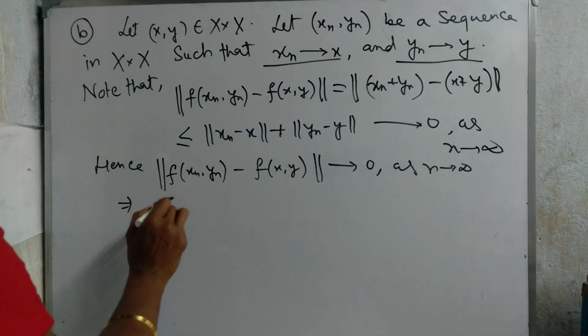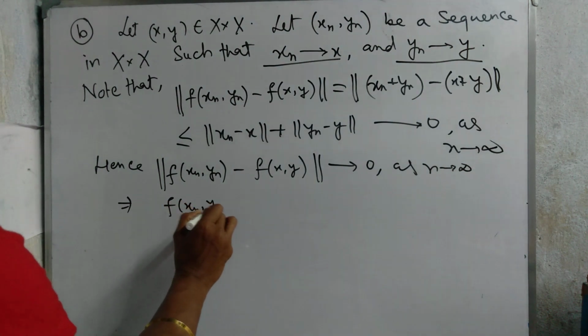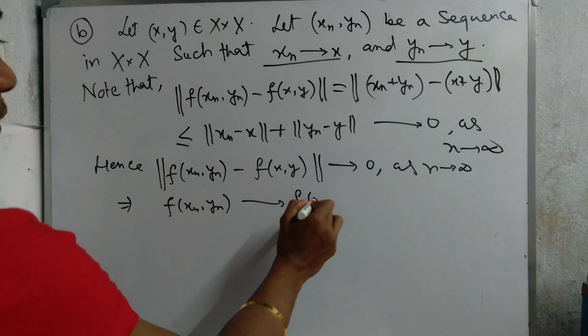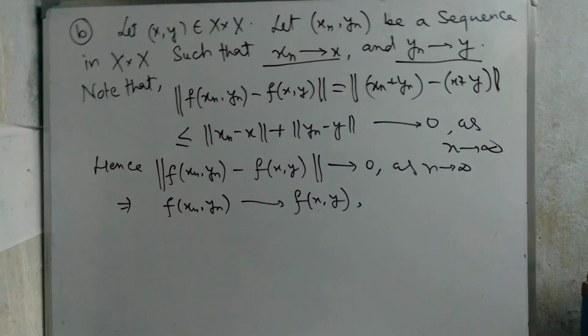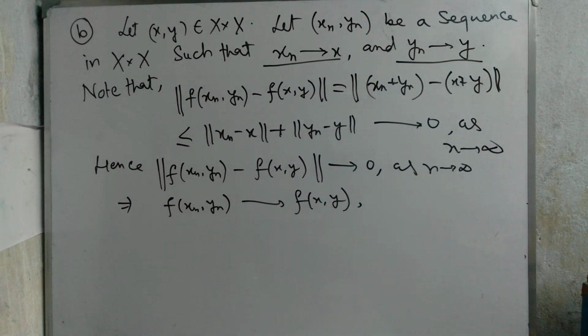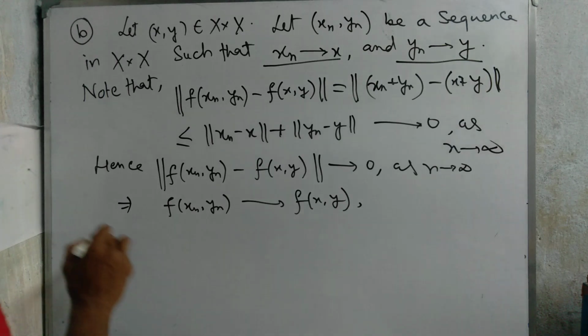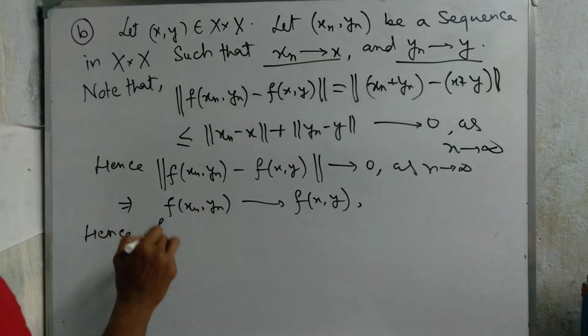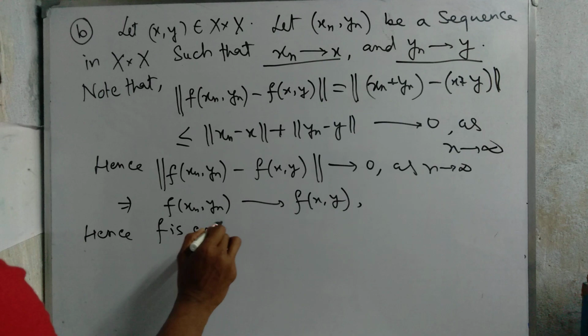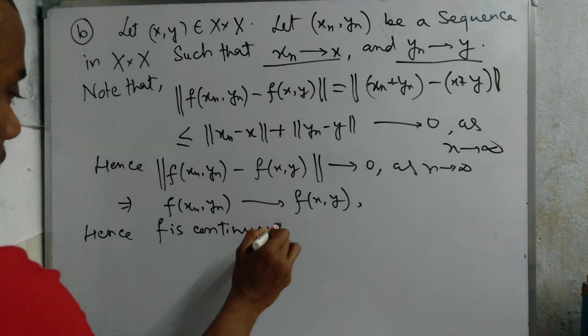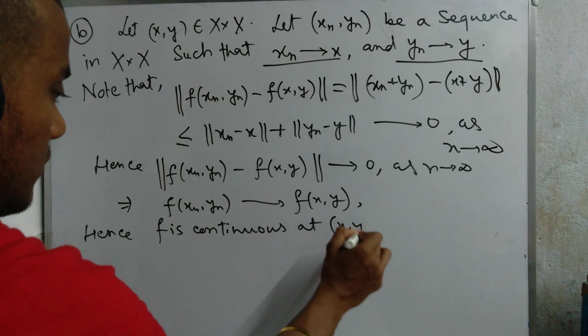This implies that f(x_n, y_n) tends to f(x, y). Hence f is continuous at (x, y).